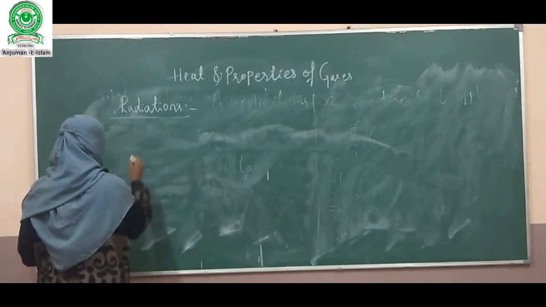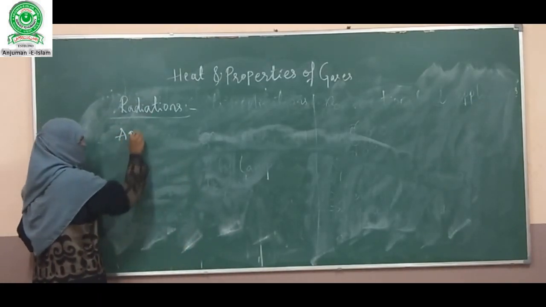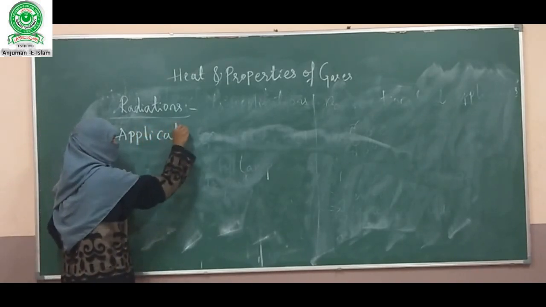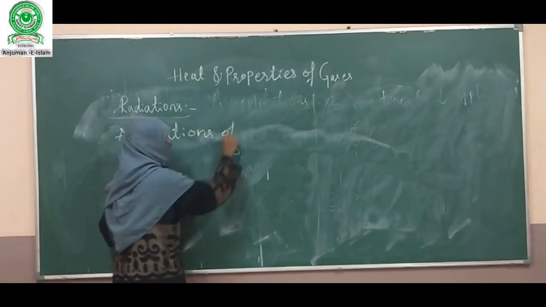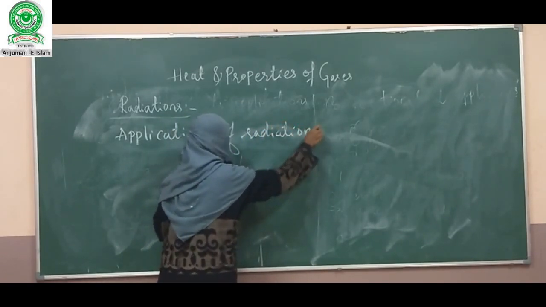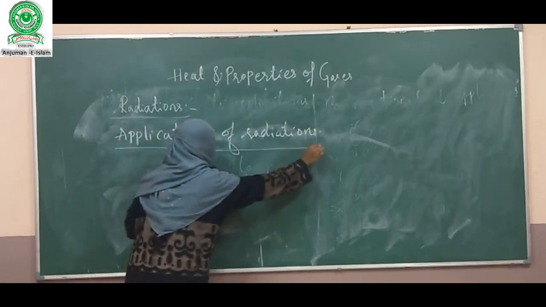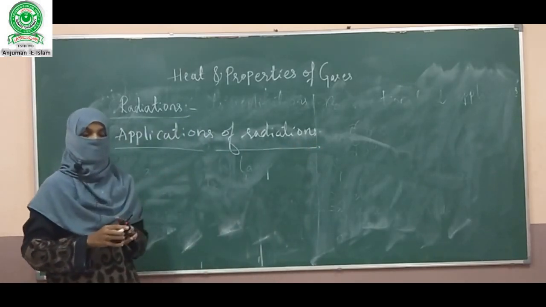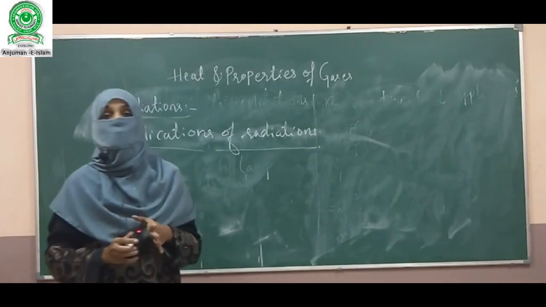Okay, next, applications of radiation. The first application is cooking vessels.